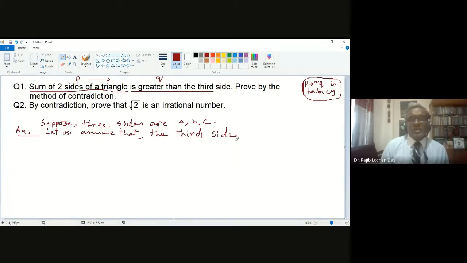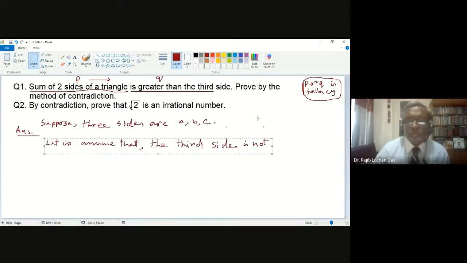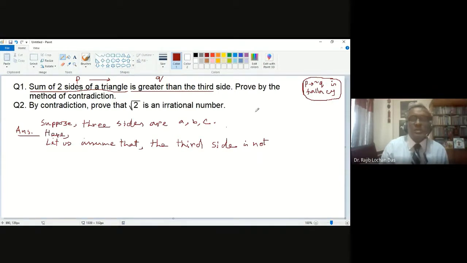So third side is not greater. Oh, okay, I have to write this first, I have to take two. So you have to write the fact first. So what is the fact? Here you have to take P. The change is not there. P is the fact. And then you go to the right side as not.